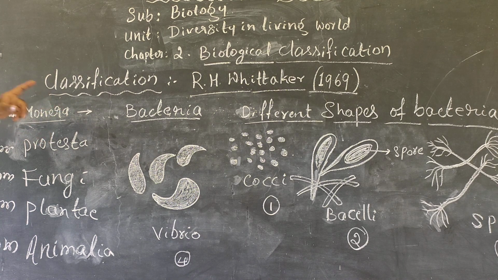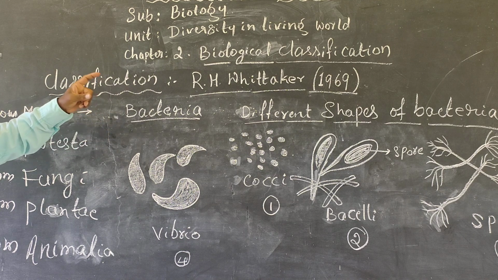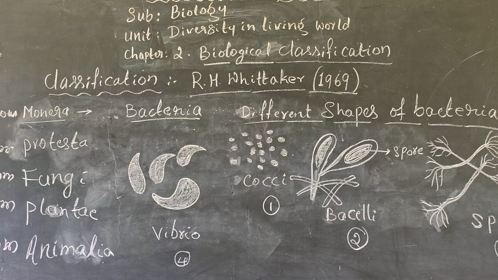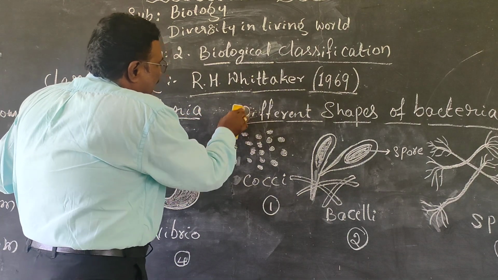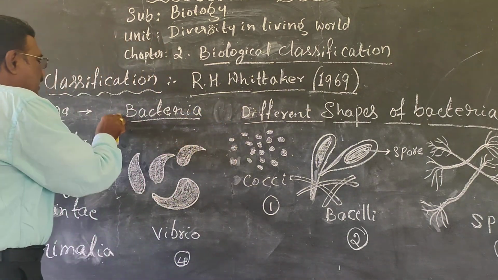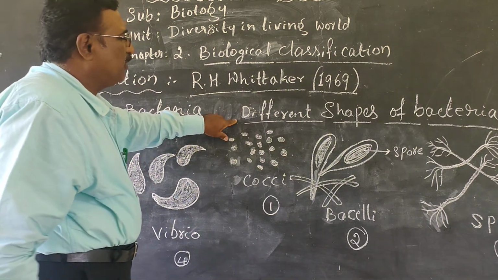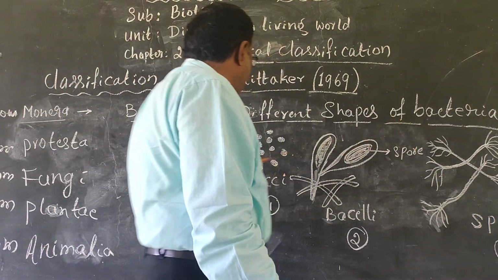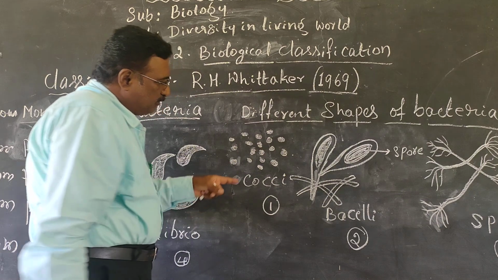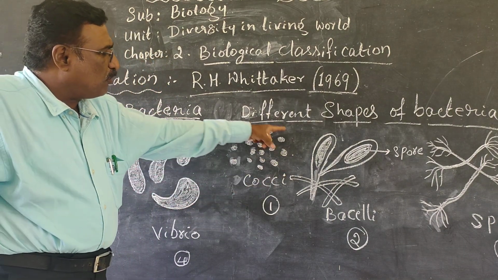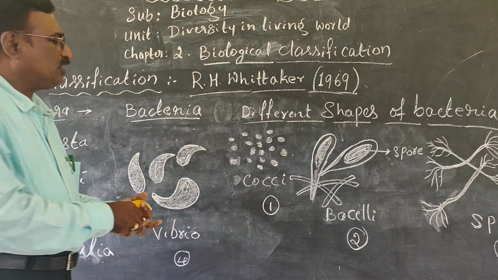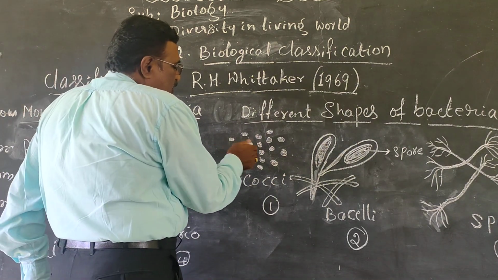Monera majorly comes under bacteria. There are four important types of bacteria under Monera, which are different shapes of bacteria. Here, cocci is the first type of bacteria. It has a very simple body structure, round in shape, and is distributed widely. The body is like a spore containing chemical substances.